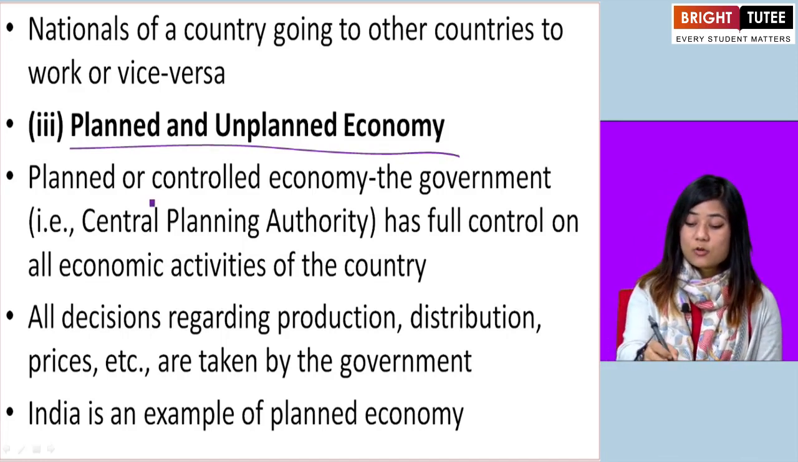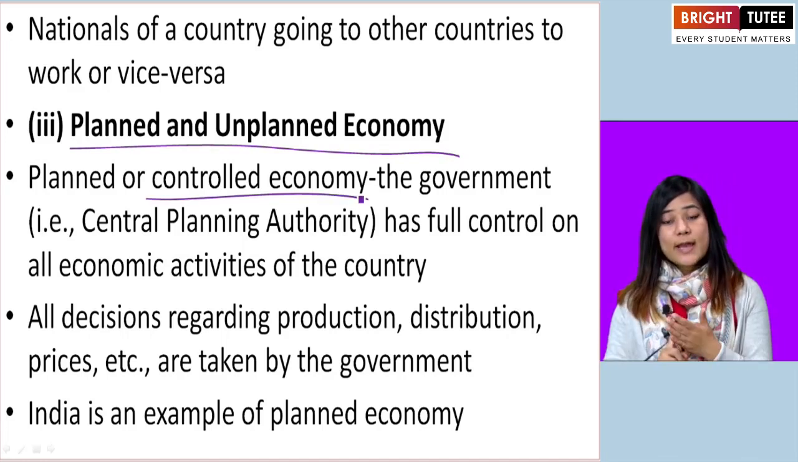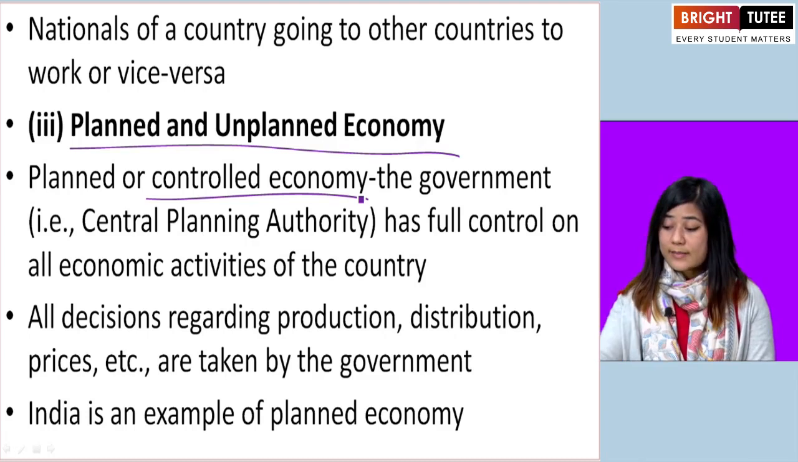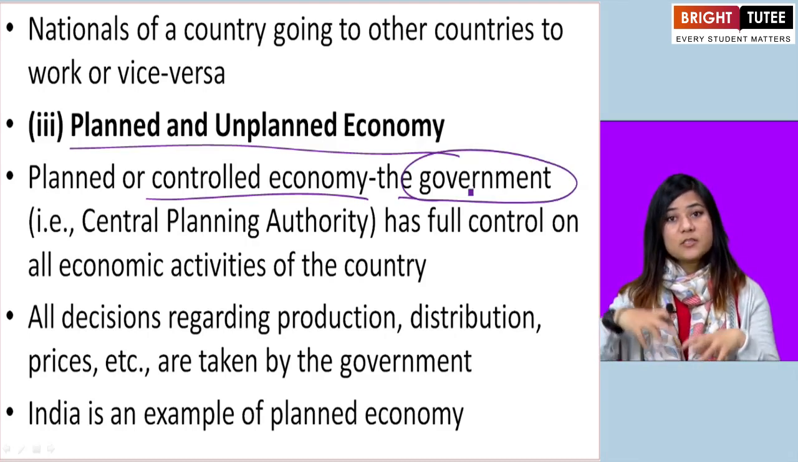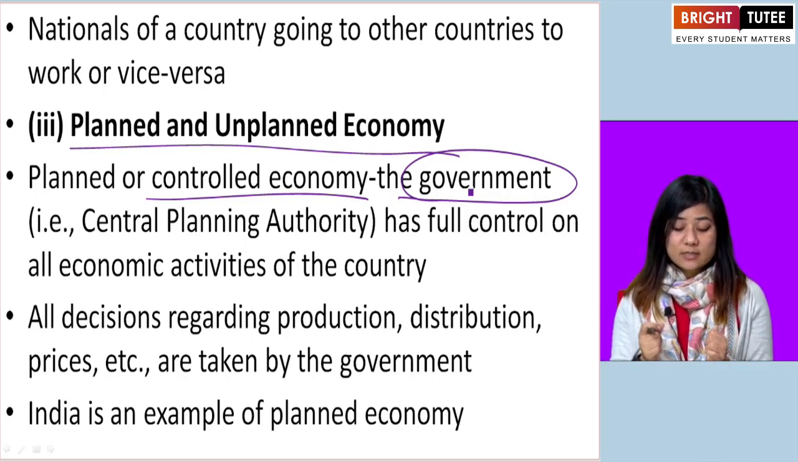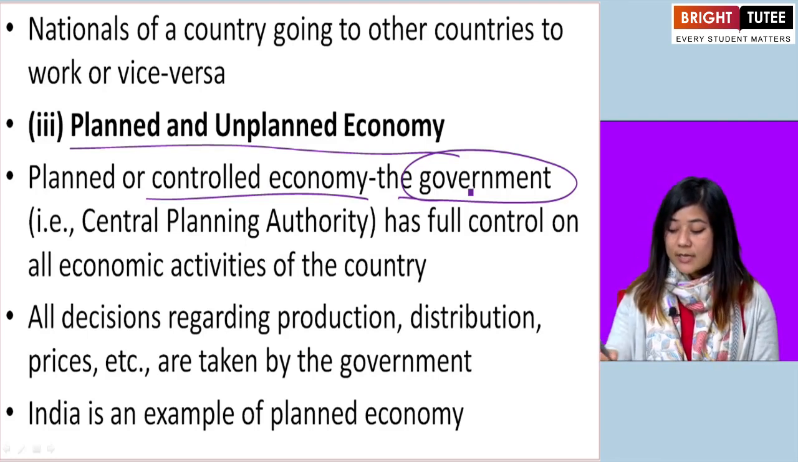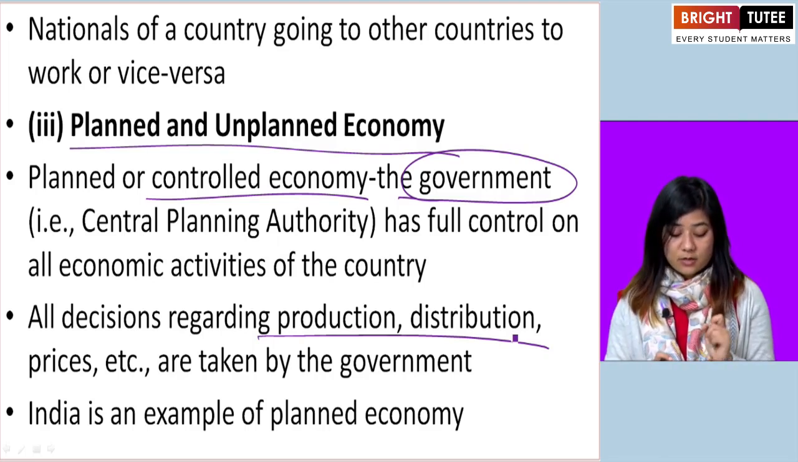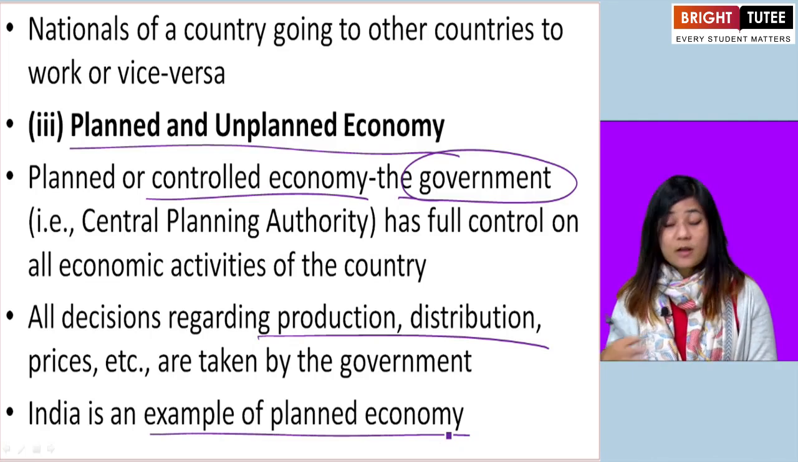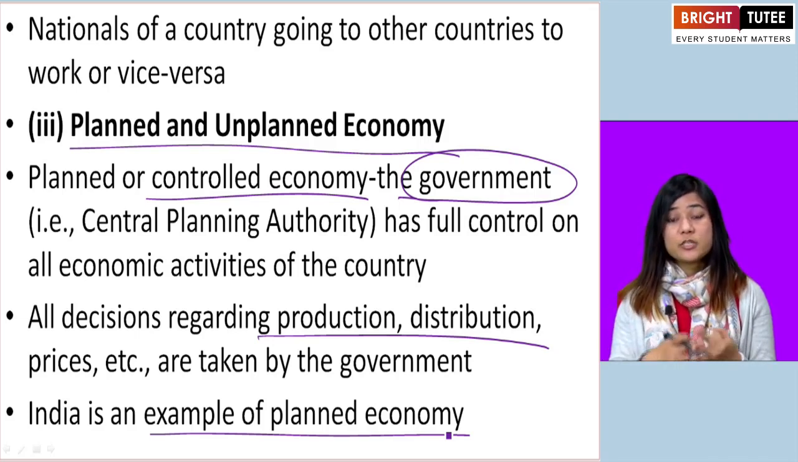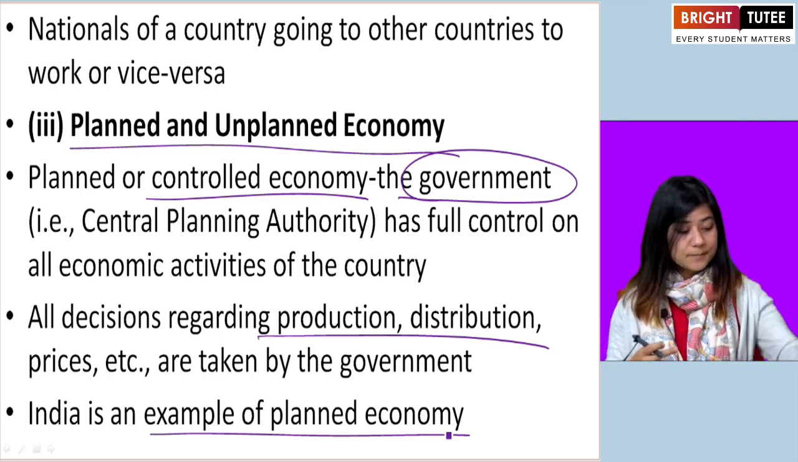Planned economy is also called controlled economy. And the reason it is called planned or controlled is because here the economy is controlled by the government. The government of that country has full control on all economic activities. All decisions regarding production, distribution, exchange are taken by the government. India is a very good example of such a planned economy, where the government takes decisions regarding production, distribution, exchange of goods and services.